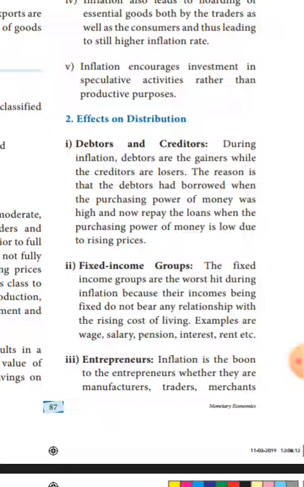What is the reason? Debtors borrowed when purchasing power of money was high. When they borrow, the purchasing power of money was high. Then they repay loans when purchasing power of money is low because of inflation. Next one, second one, fixed income groups.